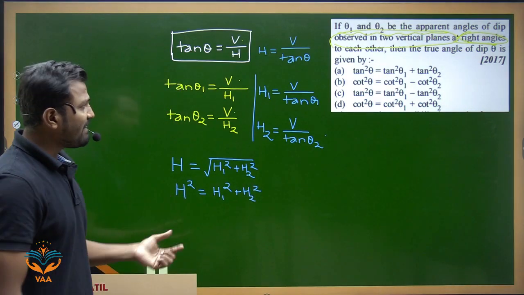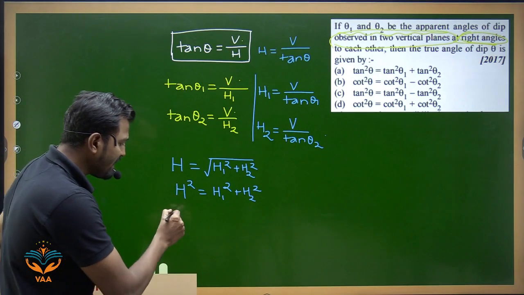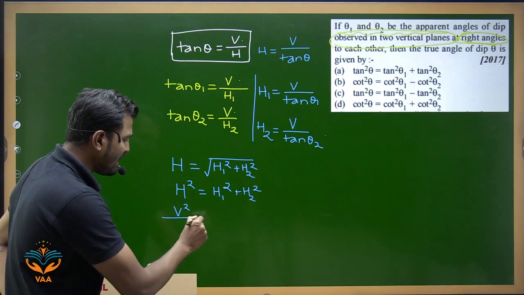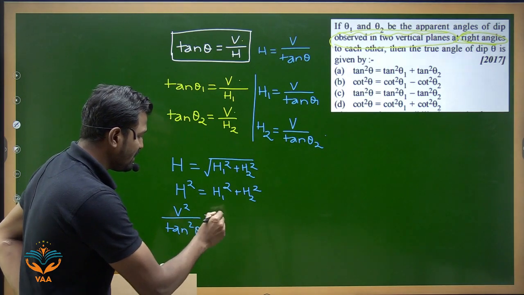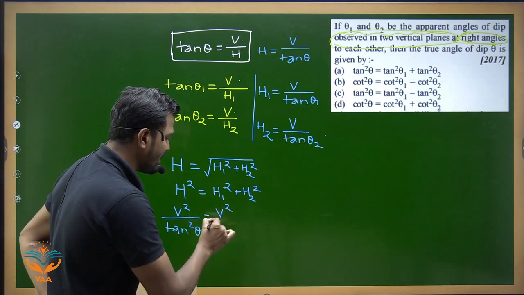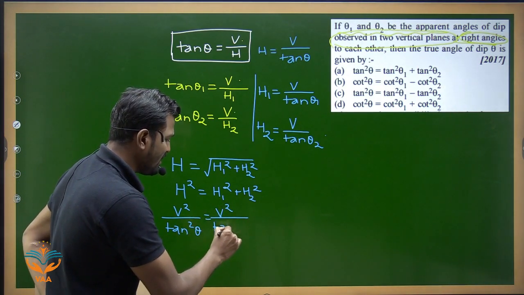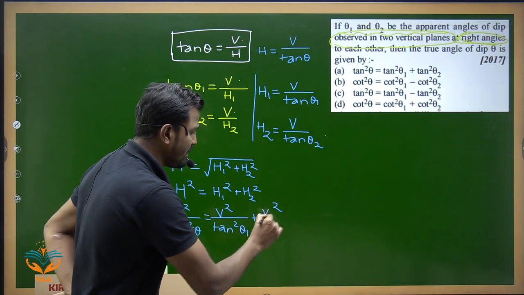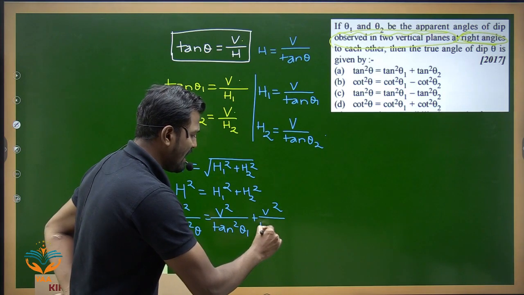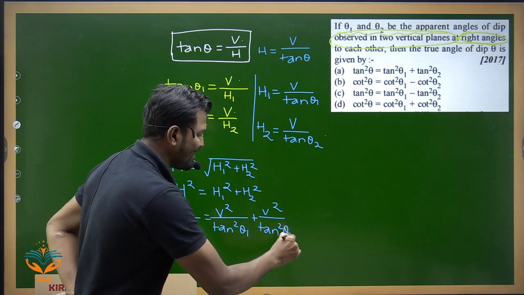Now if we simplify this, substituting the values of H, we get V square divided by tan square theta is equal to V square divided by tan square theta 1 plus V square divided by tan square theta 2.